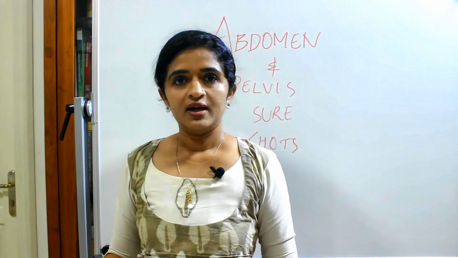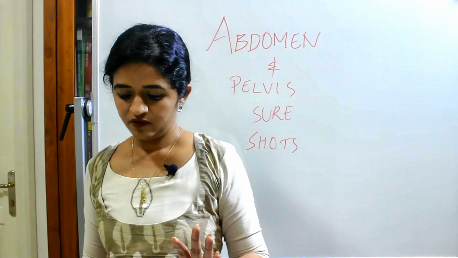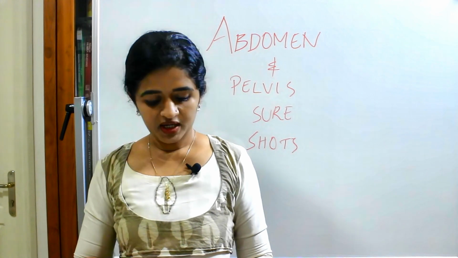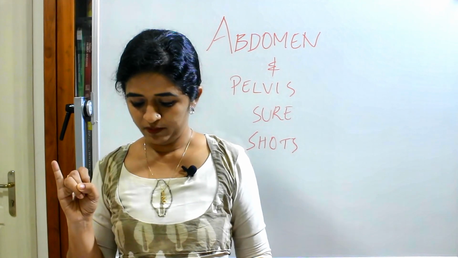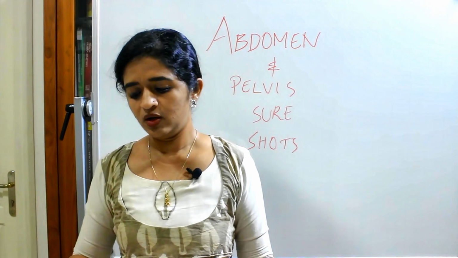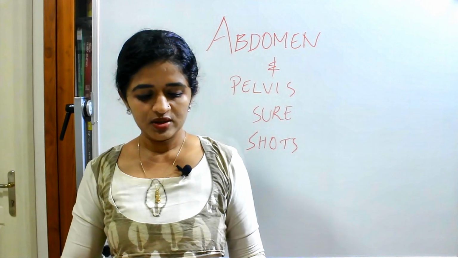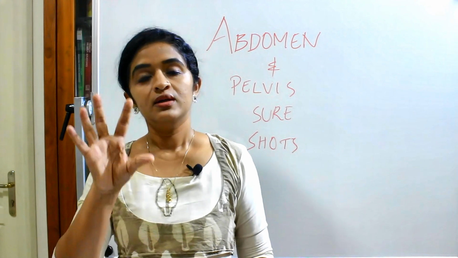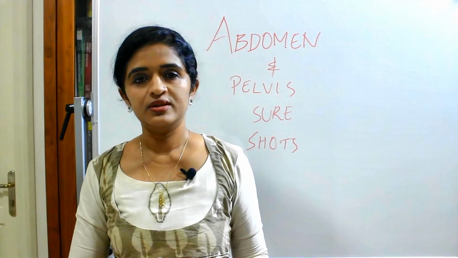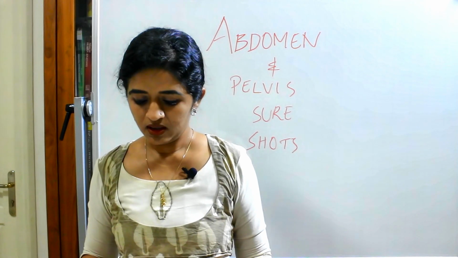Coming to the pancreas, you should be knowing the parts of the pancreas definitely. Then with the help of a diagram, like the relations of the head of the pancreas and the relations of the neck of the pancreas, just focus on the diagram. You need not read the entire thing. Just with the help of diagrams, see which are the important structures related. Then the important part of this is the duct of the pancreas, which can be asked as a short note.